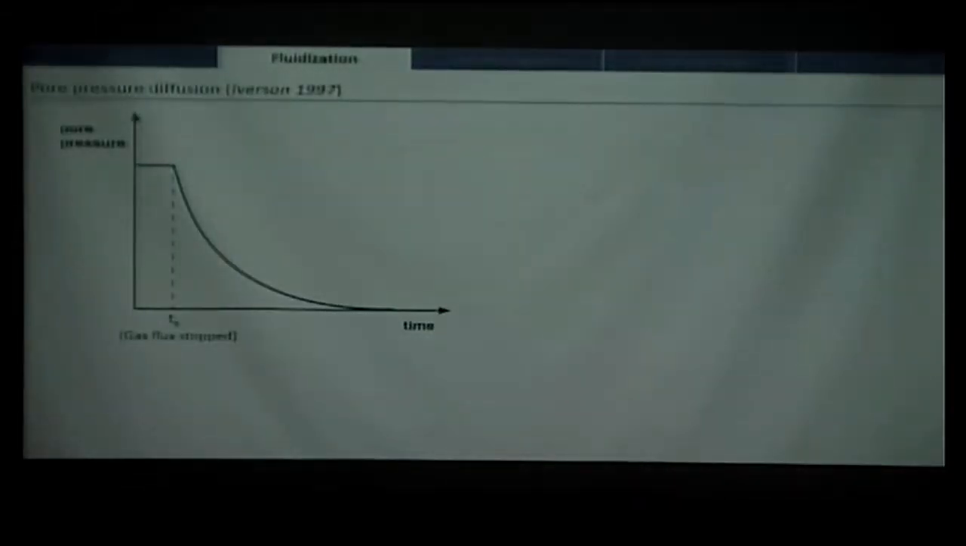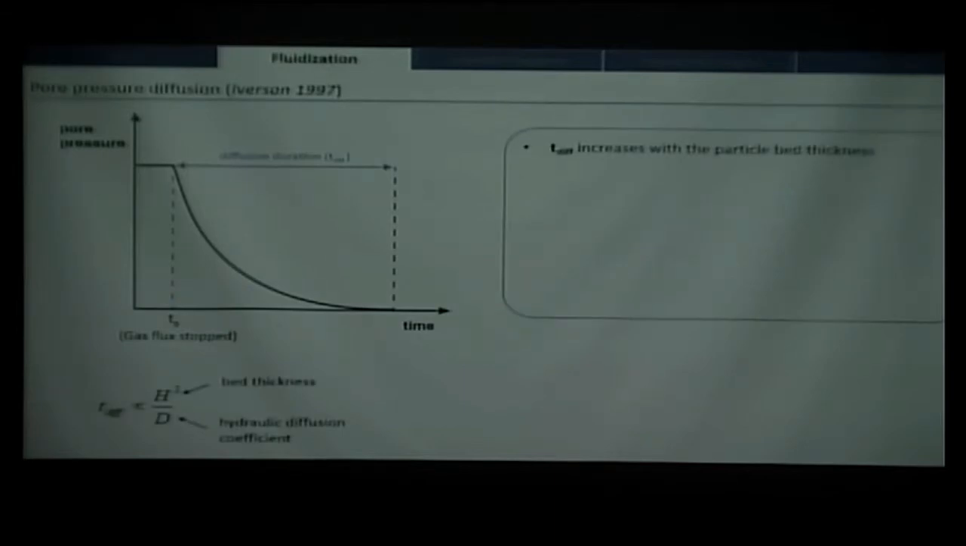So now we'll talk about what we call defluidization. We know that when the gas flux is stopped, the pressure does not vanish instantaneously; it decreases more exponentially and follows a diffusion law. That's why we call it pore pressure diffusion. Even though diffusion of pressure is a bit weird to say, I will just call it pore pressure diffusion here. What interests us is the duration of the diffusion, and this duration is strongly affected by the bed thickness because it scales with the square of the bed thickness.